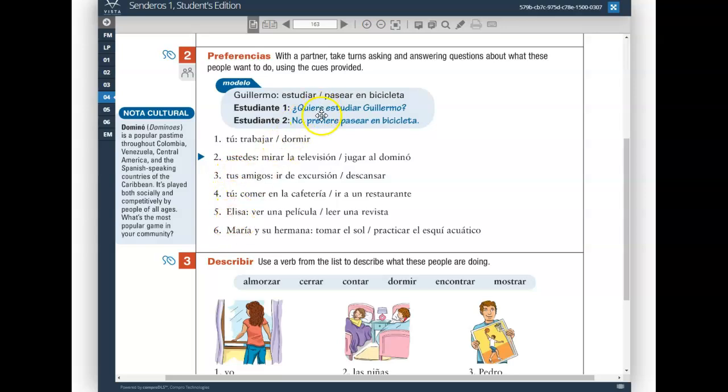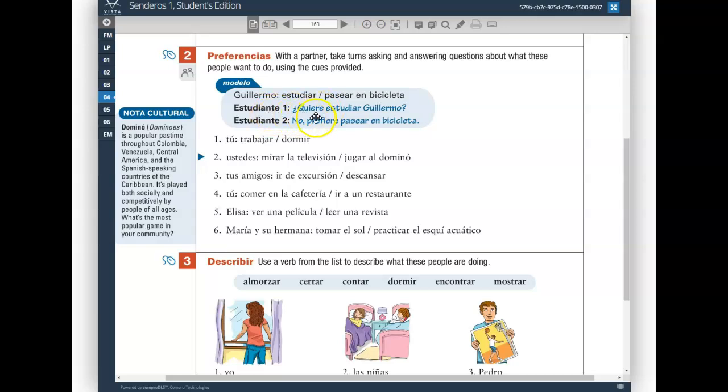Your conjugations of querer are going to be quiero, quieres, quiere, as you see. Queremos, spelt Q-U-E-R-E-M-O-S, no stem change in the nosotros form. That's queremos, and then finally, ellos, ellas, ustedes quieren.